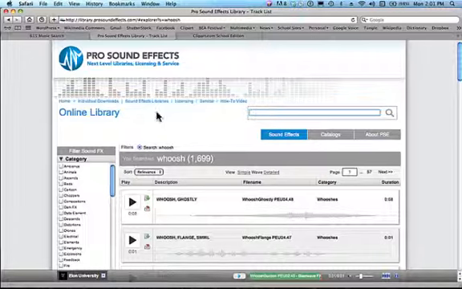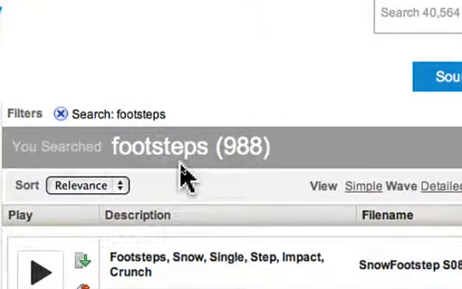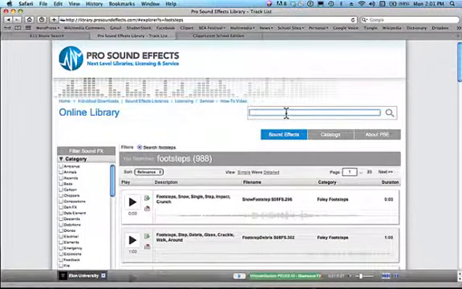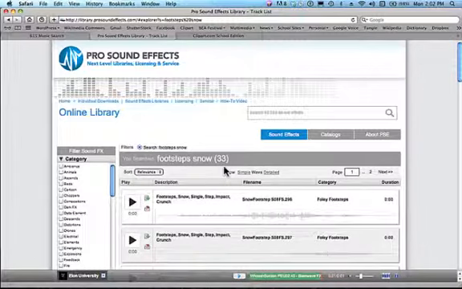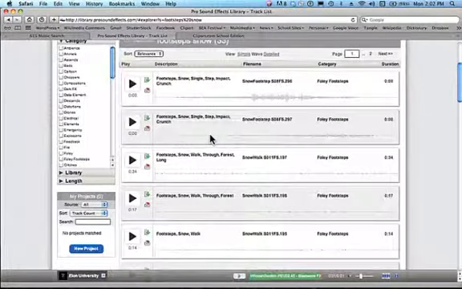Let's take a listen at one more category of sounds that might be helpful. Footsteps. A search for footsteps produces 988 hits. So again, I might want to be a little bit more specific. So let's try footsteps, snow. This narrows down my search to 33 hits. We can listen to some footsteps in the snow.